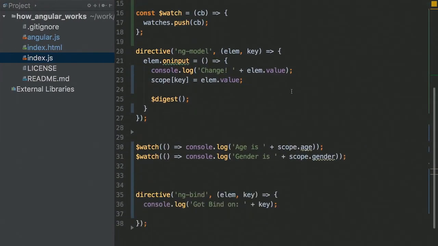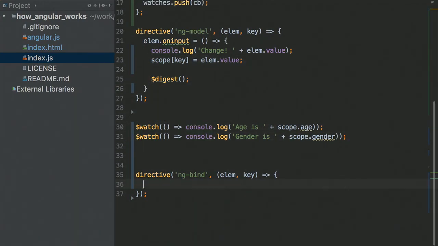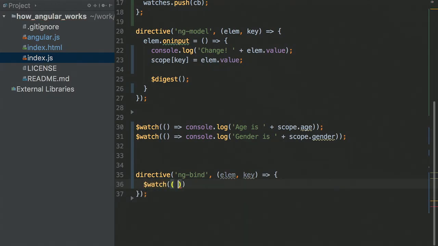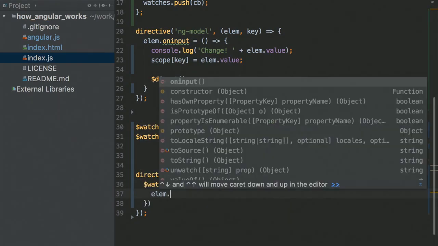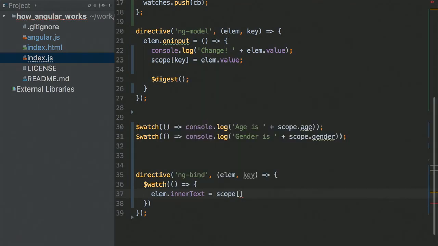So I'm going to use this amazing new watch functionality to basically make ngBind work. So what we're going to do is something like this. Watch, and every time the scope changes, just go to the element, and let's update the inner text of the element to whatever is sitting in the scope under the age or gender key.